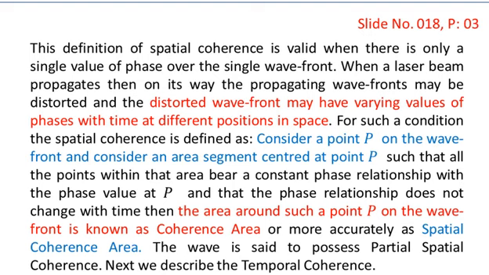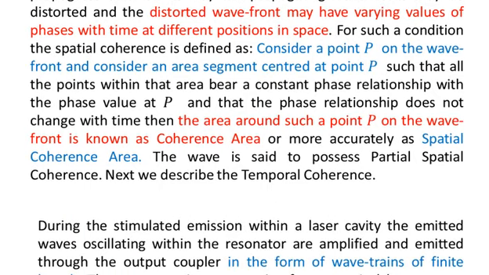Then the area around such a point P on the wavefront is known as the coherence area, or more accurately as the spatial coherence area. The wave is said to possess partial spatial coherence. Next we describe the temporal coherence.